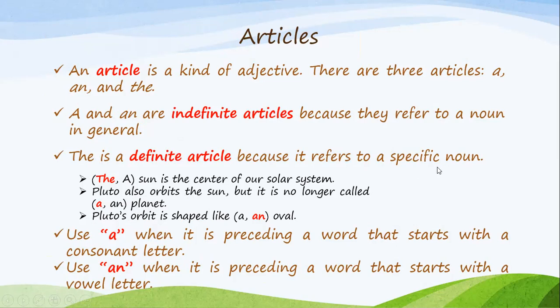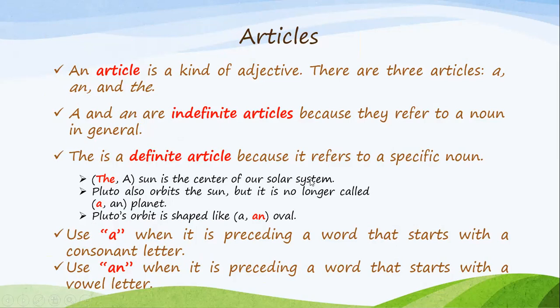Give me the book, for example. The book, a specific book. However, when I say give me a book, any book. So a and an again are indefinite articles, and the is a definite article. Let's look at the examples. We have the or a.